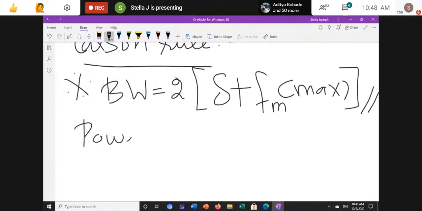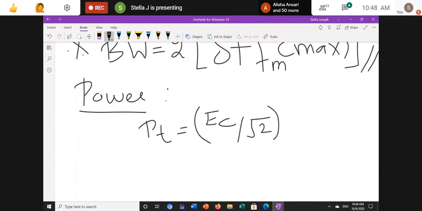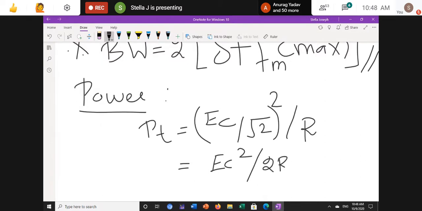Okay. So next one, you need to find out the power. For power, you have PT is equal to again VRMS. Here EC purely depends upon the carrier. So EC divided by root 2, the whole squared, divided by R. So you will get EC square divided by 2R.